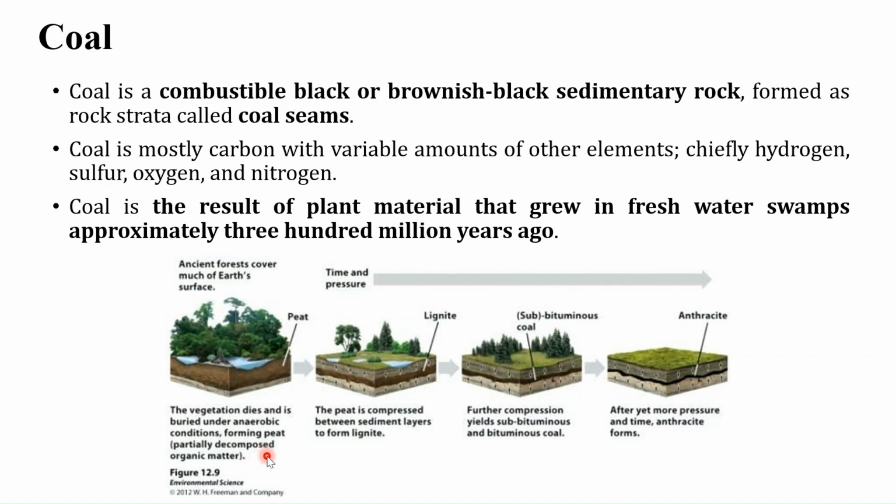The first stage is the peat, that is the partially decomposed organic matter. When this material was buried under more and more sediment, it was further compressed to form lignite, then subbituminous or bituminous coal, and then anthracite.